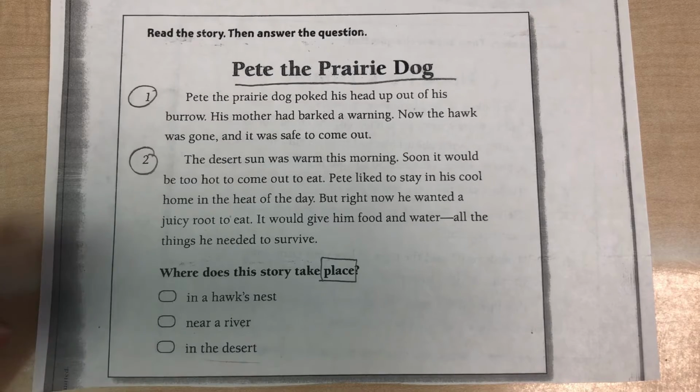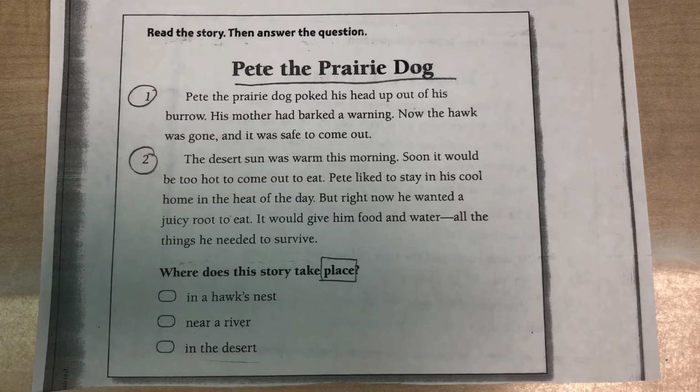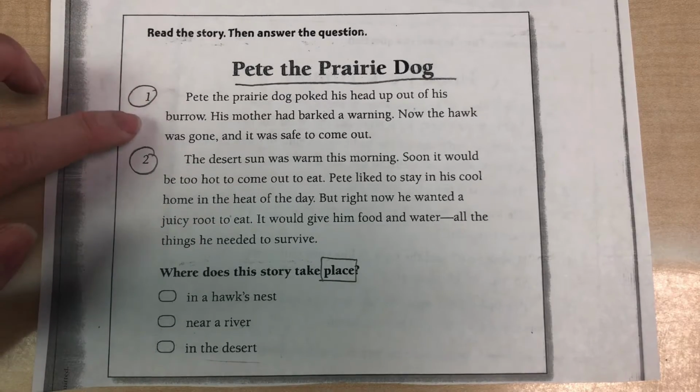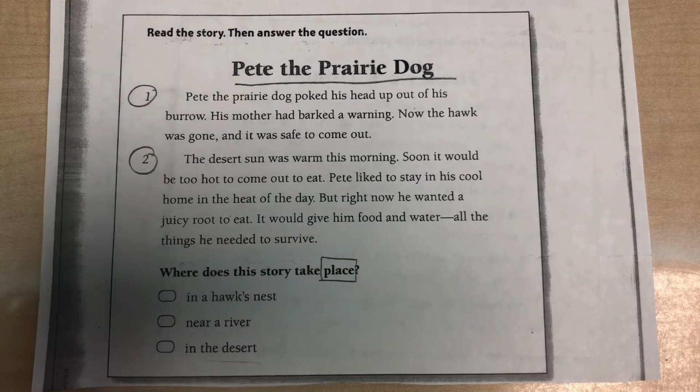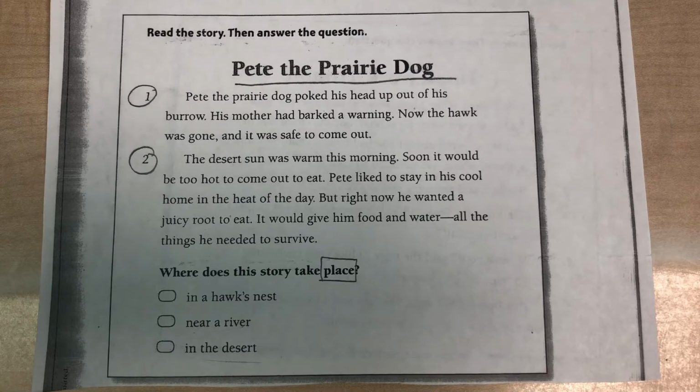This is a strategy we use for passages before we read, and that is walk through the question. So we know that when we read this passage, Pete the Prairie Dog, what are we finding? We are finding the place. Now we can read it.